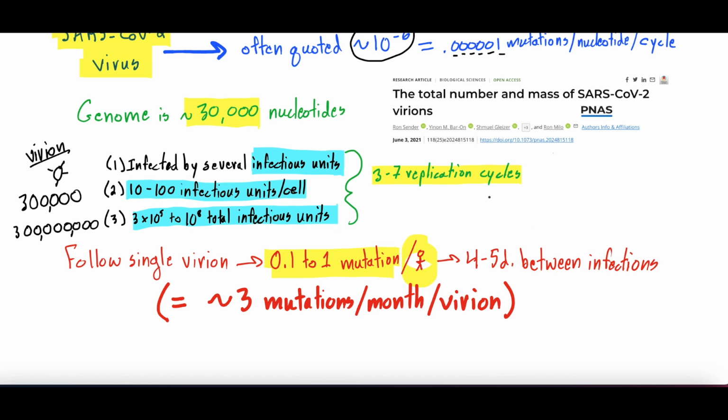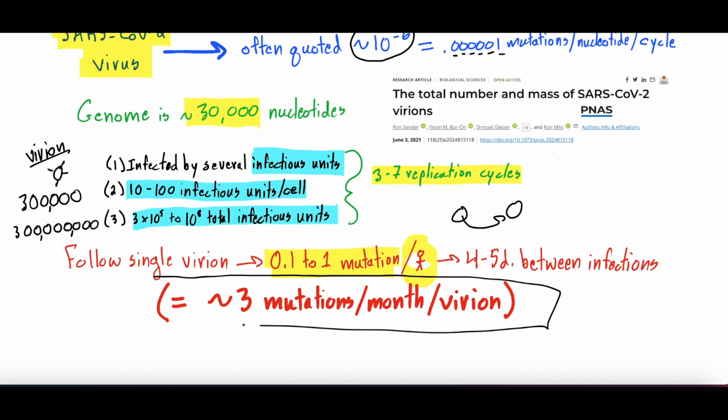They then said that the evidence shows that I can give that virus, that single virion, to someone else that has that 0.1 to 1 mutation, but usually it's a 4 to 5 day delay between infections. And if you count that in, and you consider that one virus that infected you and mutated, now it's going to infect someone else in 4 to 5 days, they said that there will be about 3 mutations per single viral unit per month. And that's a viral unit that kind of survives and keeps infecting people.